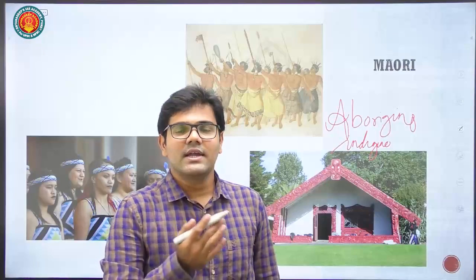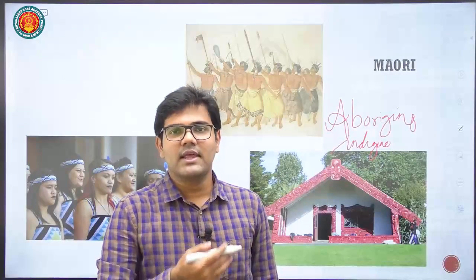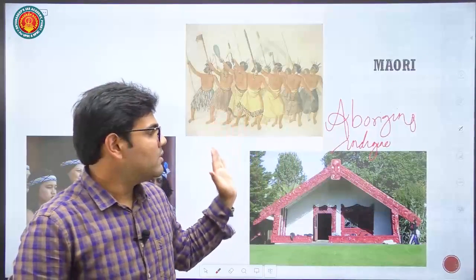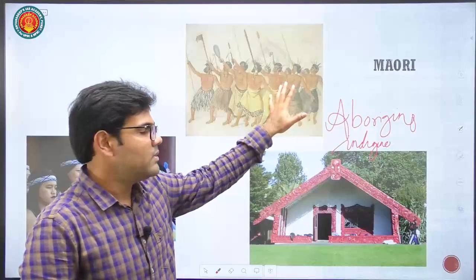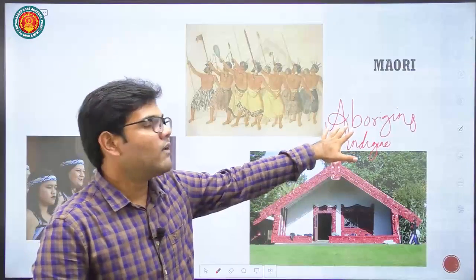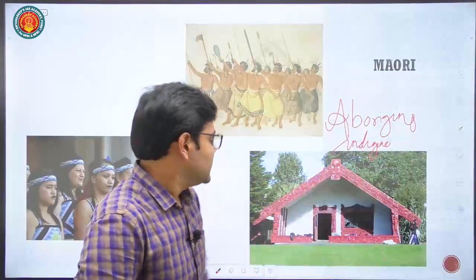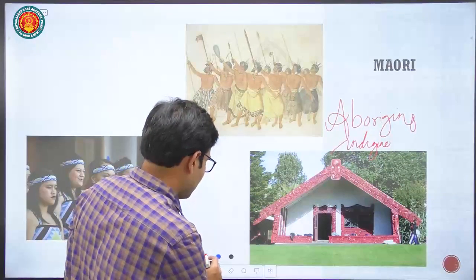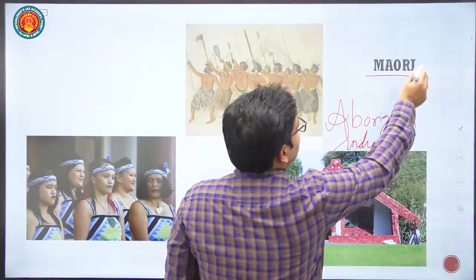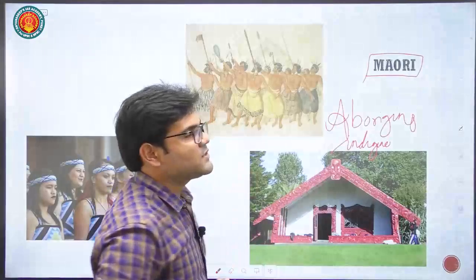So when I say Captain Cook or Captain Tasman explored and discovered Australia, I mean that before them, there were people inhabiting the regions of Australia and New Zealand, so they are now called Aborigines. The famous ethnic group in New Zealand is called Maori. So their dance is famous.